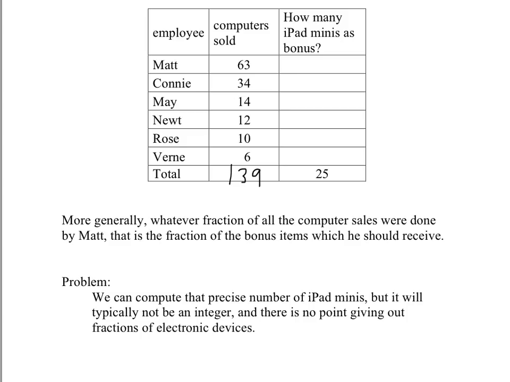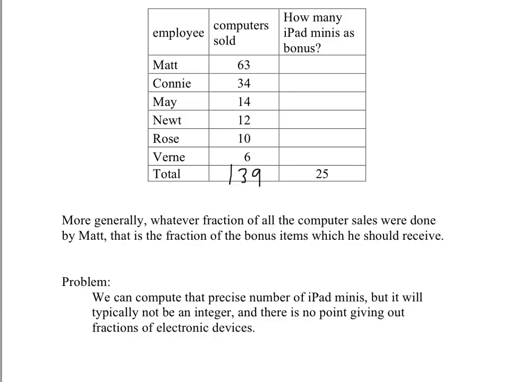We're going to do that computation in detail, and it's going to turn out, and it's almost always going to turn out, that the exact share that each person is entitled to of the 25 iPad minis is not a whole number. And that's a problem, because if Matt discovers that he's entitled to somewhere between 11 and 12 bonus items, what are we going to do? Are we going to give him 11 iPad minis plus some fraction of an iPad mini? Are we going to take one and cut it in half and give one piece to him and another piece to Connie? That's not going to help anyone, to start cutting iPad minis in half, or in smaller fractions.